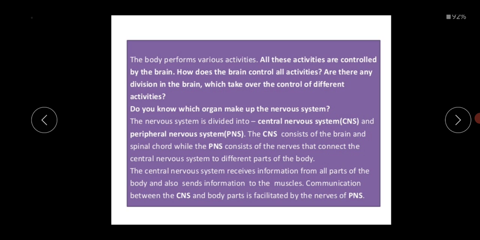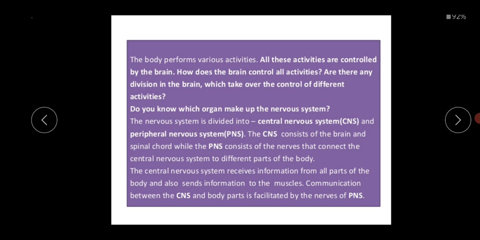What is the meaning of this? The CNS consists of two things, the brain and spinal cord, and the PNS is made up of the cranial nerves and the spinal nerves. Cranial nerves are the nerves which originate from the brain, and spinal nerves are the nerves which originate from the spinal cord.